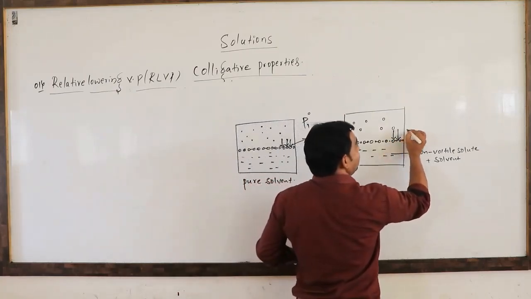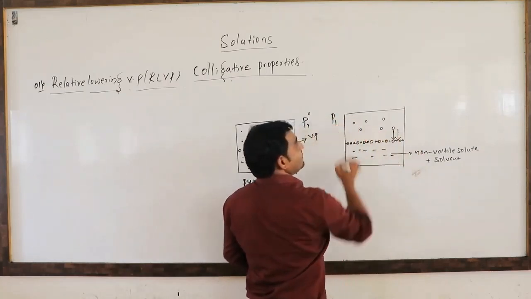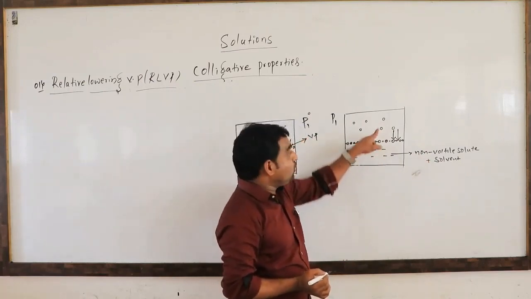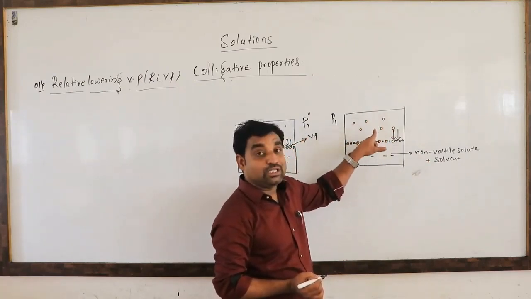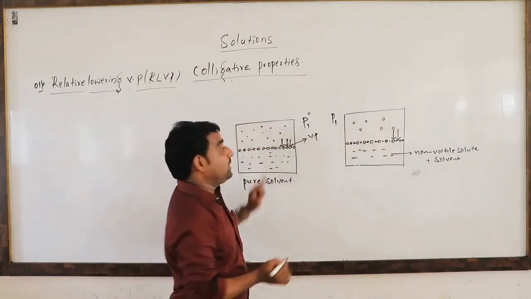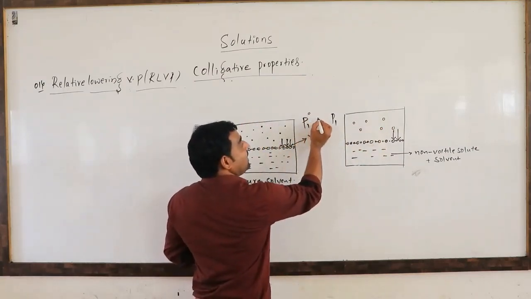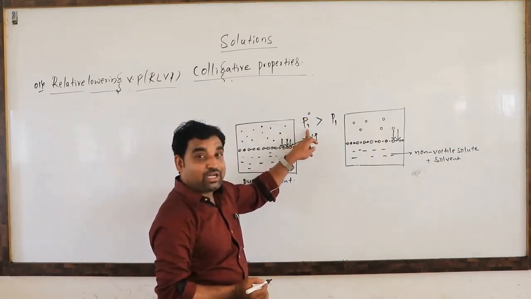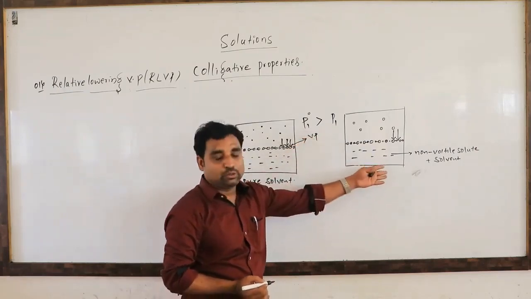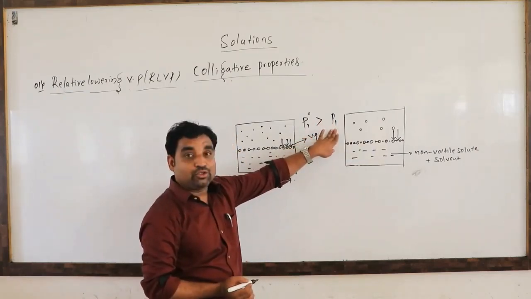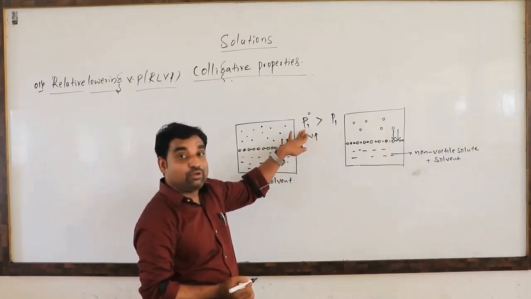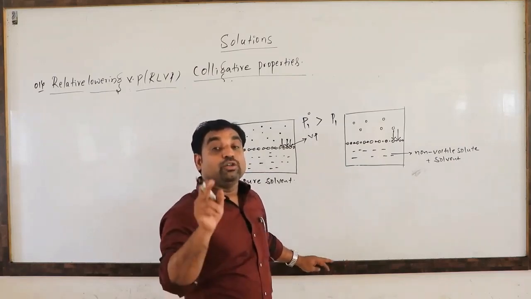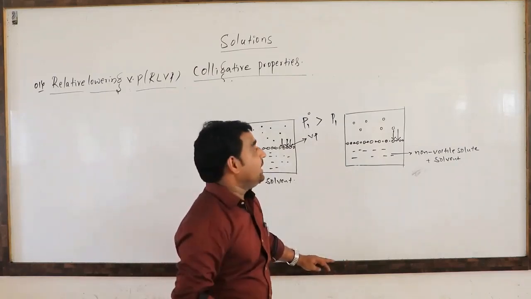That pressure is known as P1. So because of the non-volatile solute present in the solvent, the total vapor pressure of the solution decreases compared to the pure solvent. It means P1 naught is greater than P1. Why? Because we already know that because of the non-volatile solute present in the solvent, the vapor pressure of the solution is lower than that of the pure solvent. The decrease in vapor pressure is directly proportional to the amount of solute dissolved in the solvent. That we can remember.